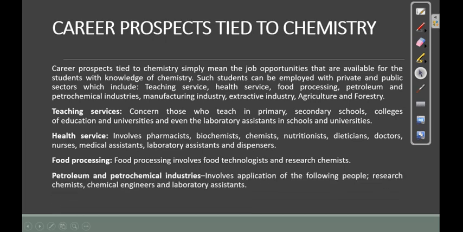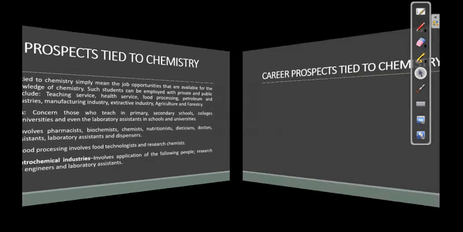Now, we have the petrochemical industries. This involves research chemists, chemical engineers, and laboratory assistants that test petroleum products, their viability, their quality, and everything. These people are sought for in the petrochemical industry, and they are chemistry related courses.